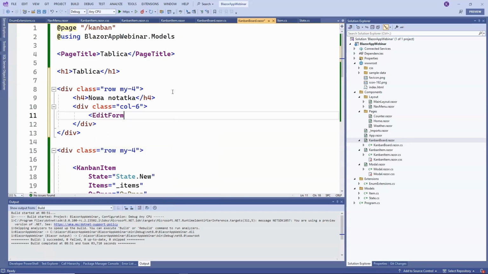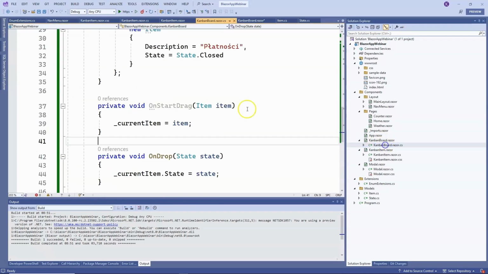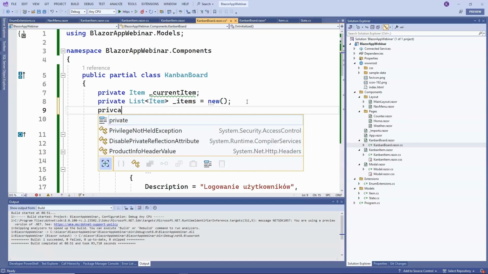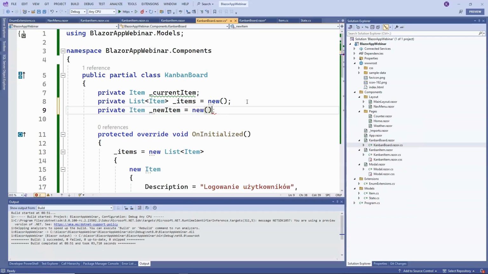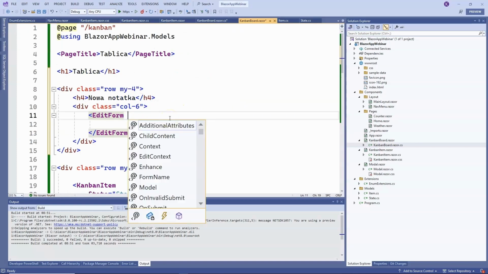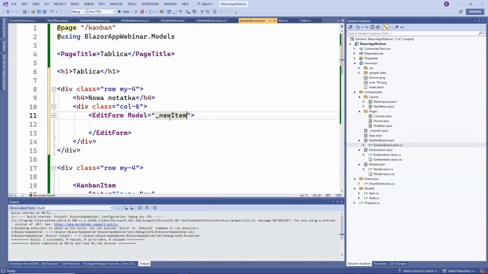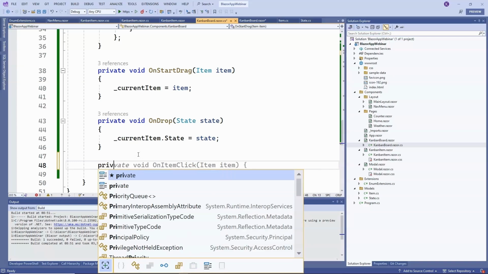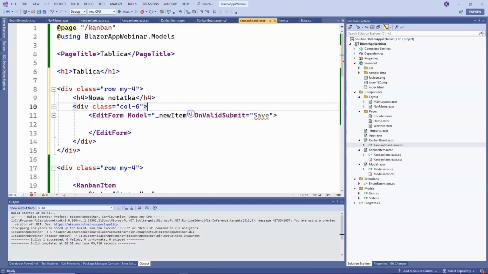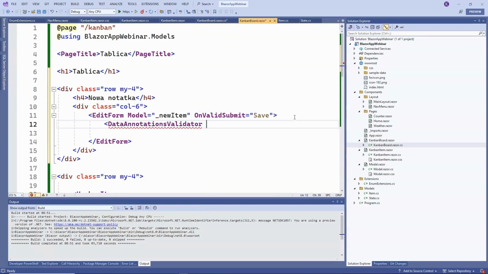So edit form. We need a model here, so in C# we will create a private item called new item, which equals new. Great, and we will pass this model to the form. So model equals new item. We will bind it to the onValidSubmit event, and we want the save method to be called after the form is submitted. So private void save. Okay, let's add data validation here, using data annotations validator, and display a validation message.